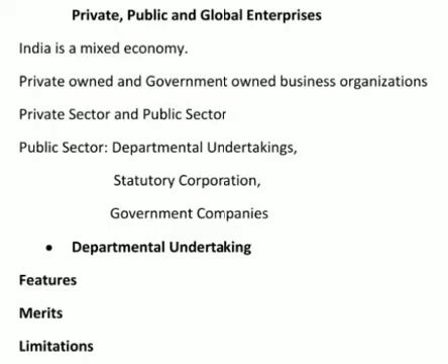So, in a private economy, in a capitalist economy, you will find that business people are running the economy. Whereas in a socialist economy, it is the government who is influencing, owning, running, and driving the economy. One example of a capitalist economy is the USA, and an example of a socialist economy is a country like China.